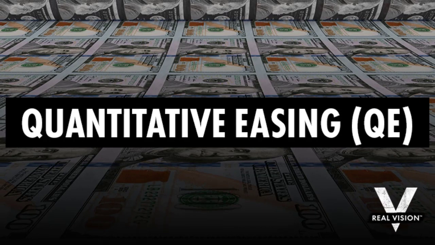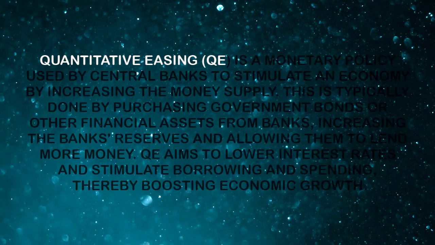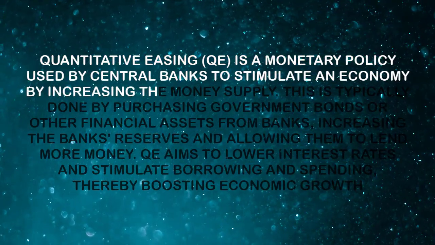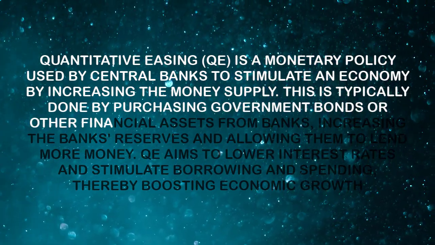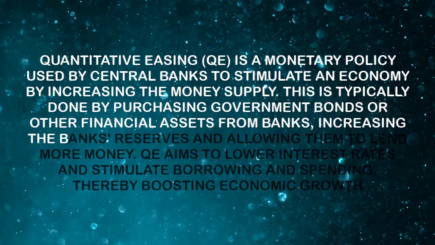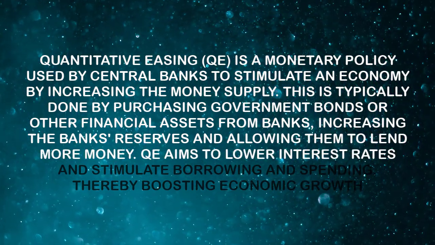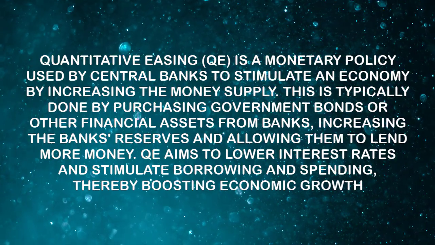Let us briefly touch on quantitative easing and its correlation to inflation. Quantitative easing is a monetary policy used by central banks to stimulate an economy by increasing the money supply. This is typically done by purchasing government bonds or other financial assets from banks, increasing the bank's reserves and allowing them to lend more money. QE aims to lower interest rates and stimulate borrowing and spending, thereby boosting economic growth.